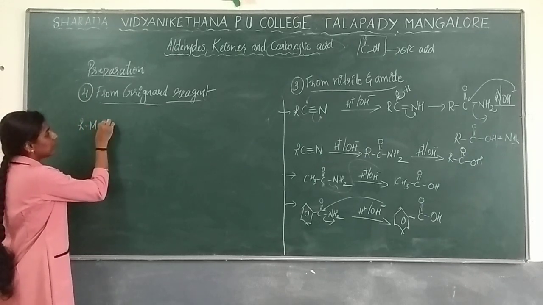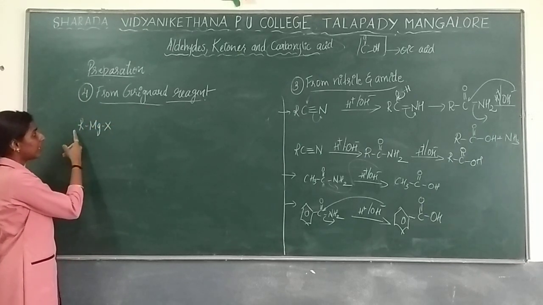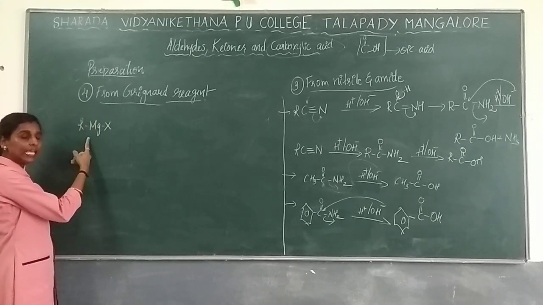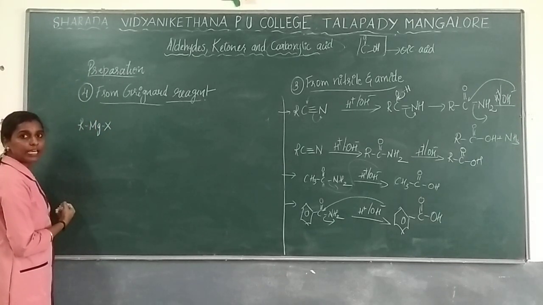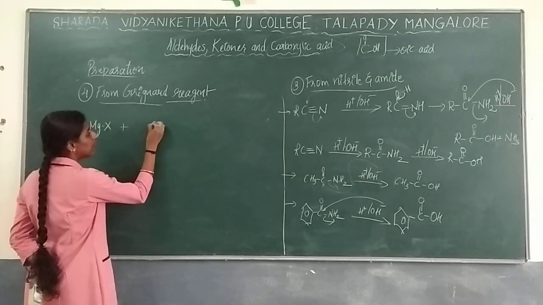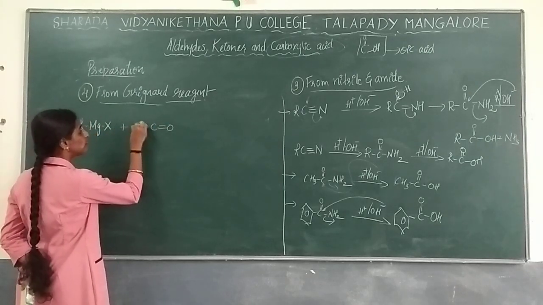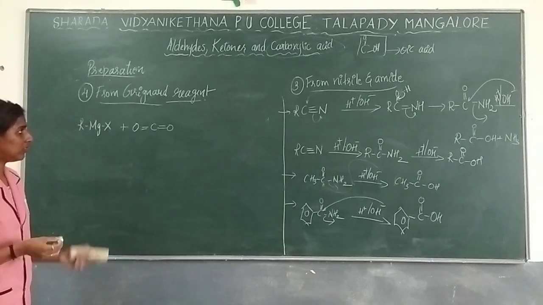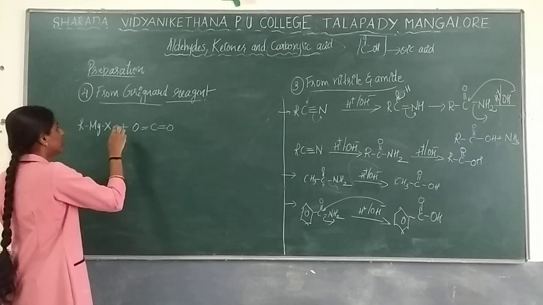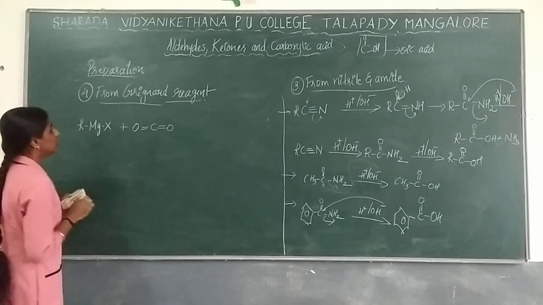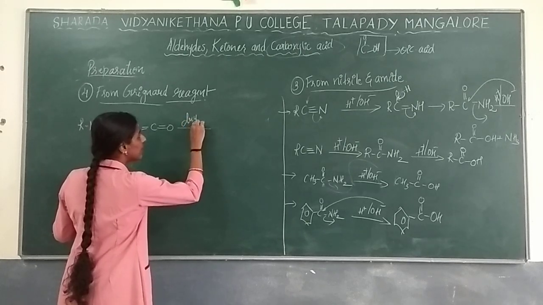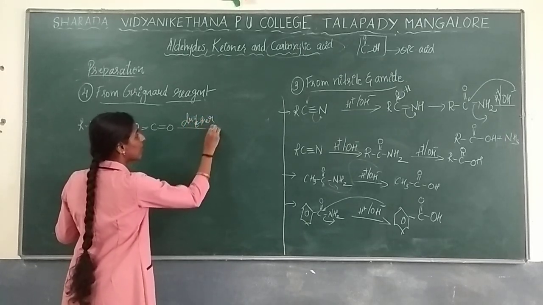So this is nothing but your Grignard reagent, R group along with your metallic halide will be there. Now this reaction will be done along with your carbon dioxide, CO2. Whatever I am showing here is just for your reference, no need of writing in exam also. So this reaction will be done in the presence of dry ether.